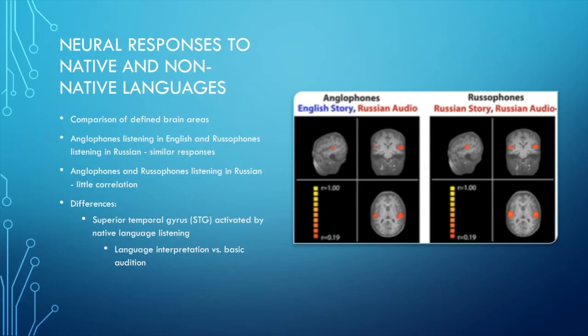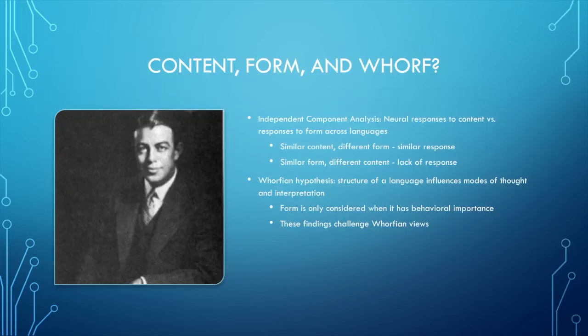When the story was read in Russian to Russophones who understood it and Anglophones who did not, we saw very distinct neural responses. This is because the Russophones were able to process the content presented, but the Anglophones could only process its form. Areas like the precuneus and superior temporal gyrus, which are involved in interpreting and responding to auditory stimulation and language specifically, displayed high activation. This suggests that the human brain places a greater emphasis on content than form. We observe similar responses to content across languages, even with differences in form.